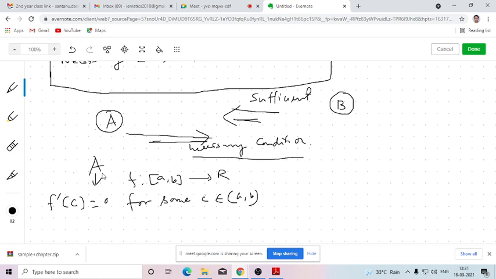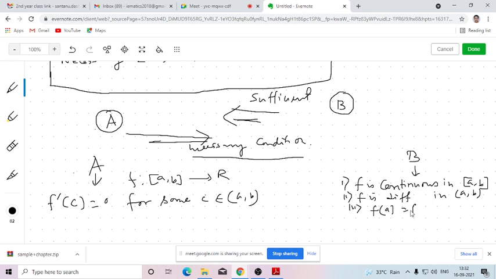And another collection of conditions is condition B. Number one, f is continuous in closed [a, b]. Number two, f is differentiable in open (a, b). Number three, f(a) equals f(b). Now by assuming these three conditions, we know that condition A will hold. So it is a sufficient part.